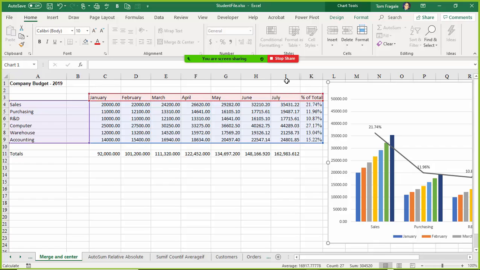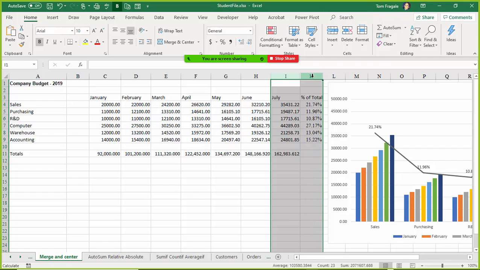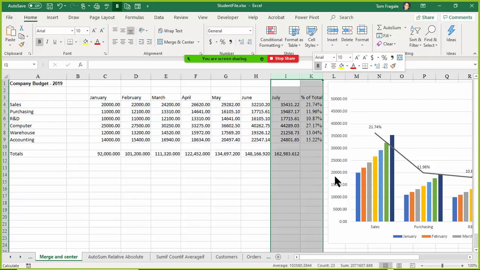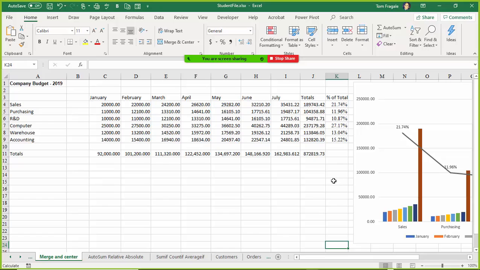I'm really more concerned about the data on this one. Now, notice how I must have hidden column J, between column I and column K. So I want to get that back again for this example. Here's how to unhide column J. I'm going to highlight from column I to column K. I'm going to right click on column K and then pick on unhide. And now column J is back again.